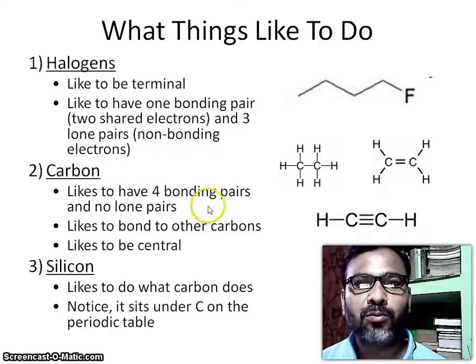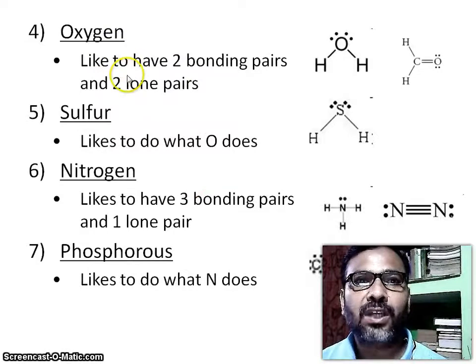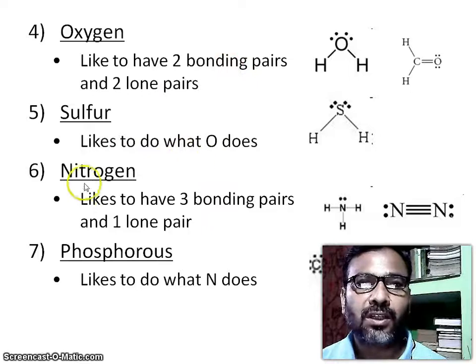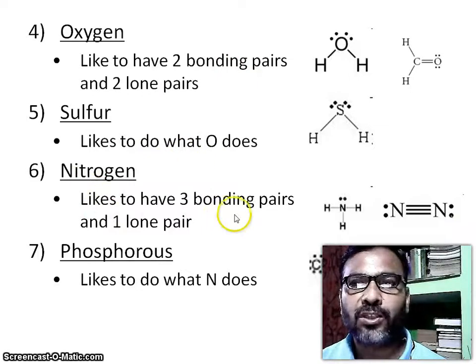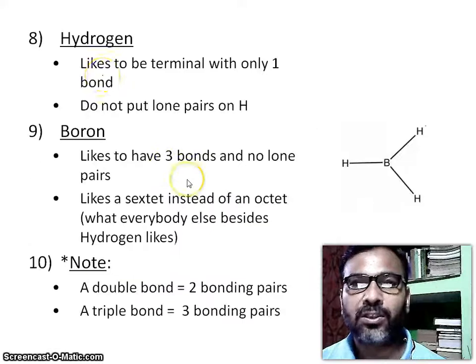Carbon likes to have 4 bonding pairs and no lone pairs, likes to bond to other carbons and likes to be central. Silicon likes to do what carbon does. Notice it sits under carbon on the periodic table. Oxygen likes to have 2 bonding pairs and 2 lone pairs. Sulfur likes to do what oxygen does. Nitrogen likes to have 3 bonding pairs and 1 lone pair. Phosphorus likes to do what nitrogen does. Hydrogen likes to be terminal with only one